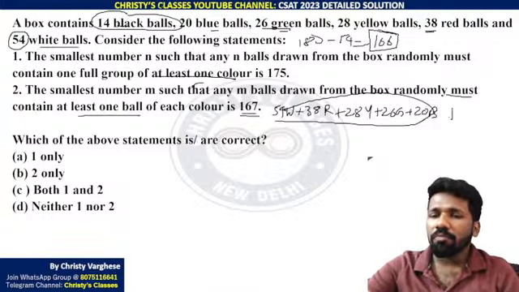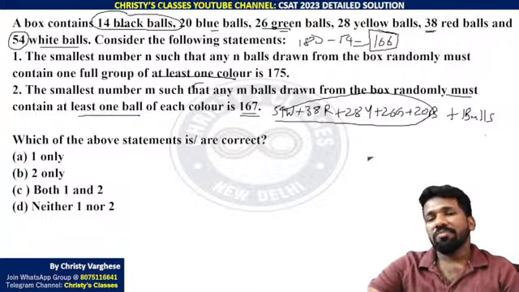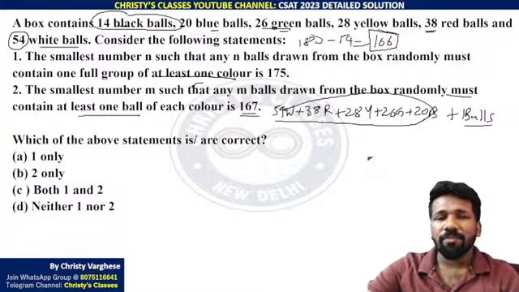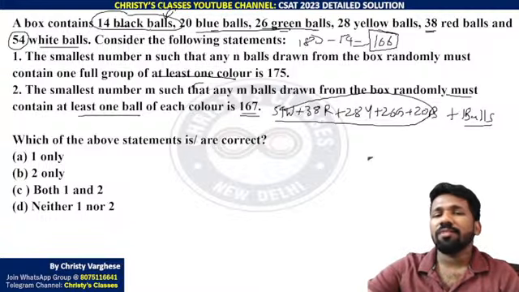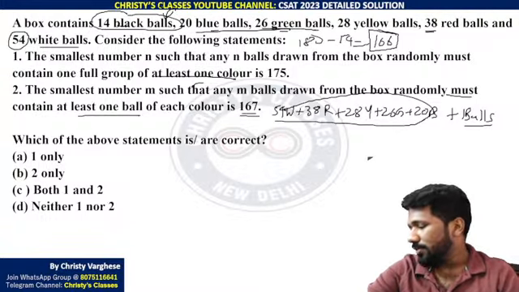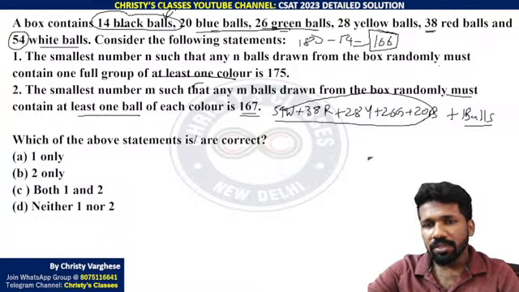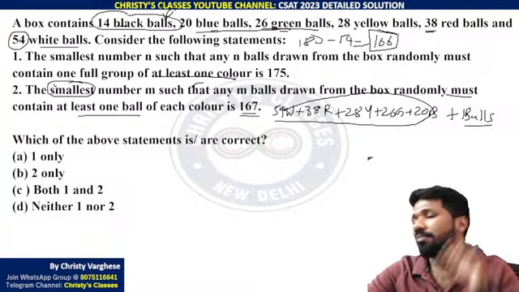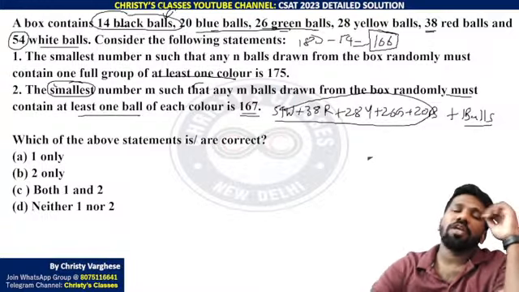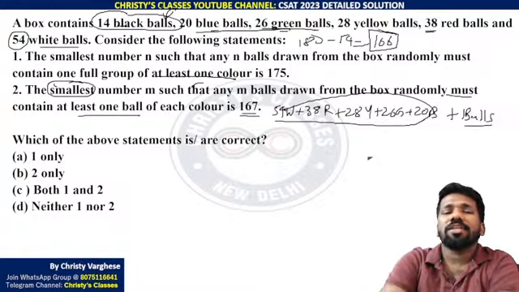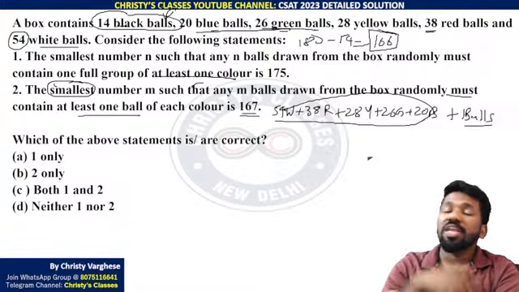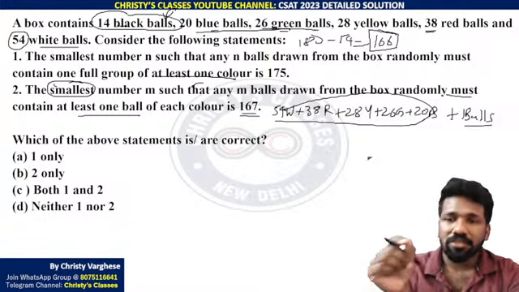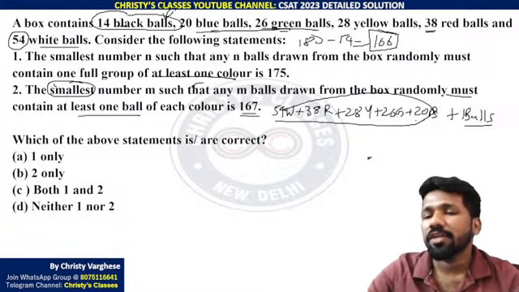Now you take one ball, that is enough to finish. Why? Because if you take one ball now, it will be black, right? Because all other balls are exhausted. So one ball is enough. No need to take 14 balls. That is where the word smallest comes into play. You can take 14 balls also, but one ball is enough because we need the minimum number to ensure it. To ensure, that is very important.